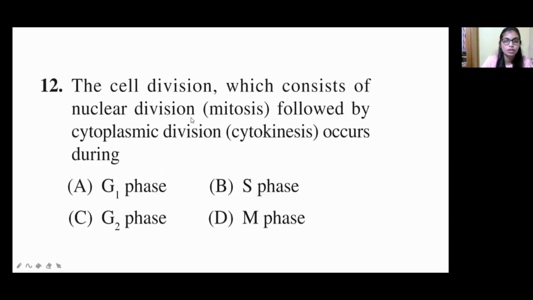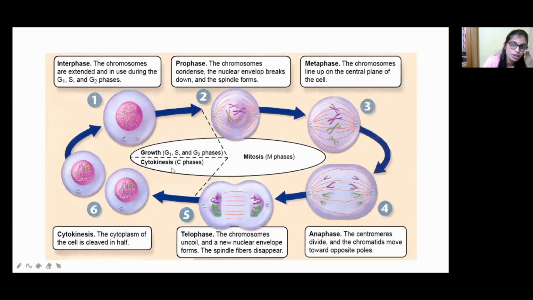So now let's move on to the next question. Cell division, which consists of nuclear division, that is mitosis, followed by cytoplasmic division, that is cytokinesis, occurs during when? Option A is G1 phase, option B S phase, option C G2 phase, and option D M phase. Now let us discuss the answer.